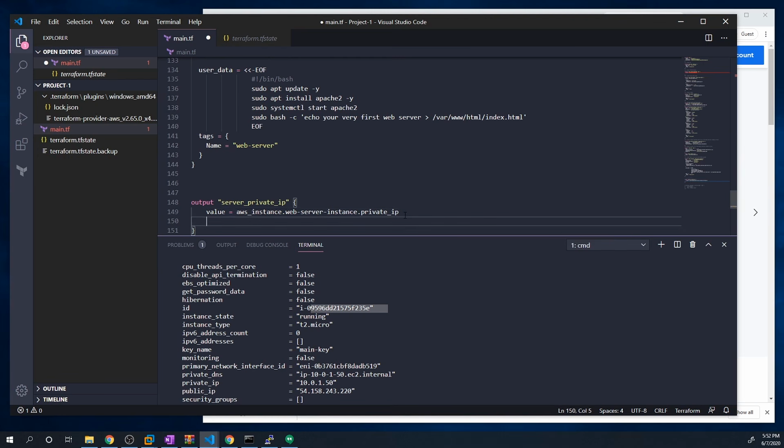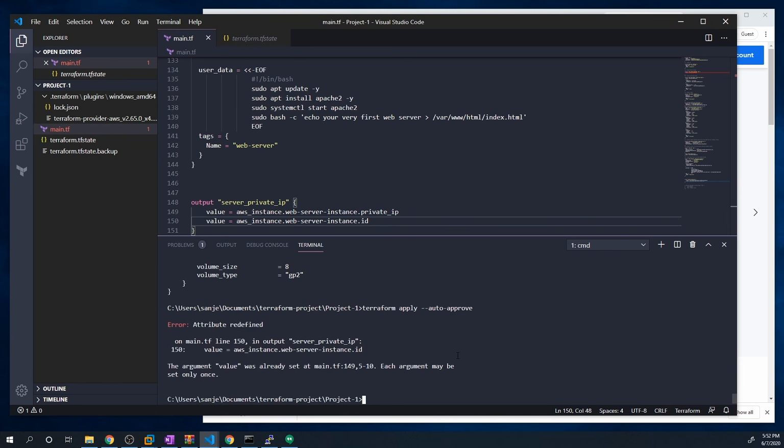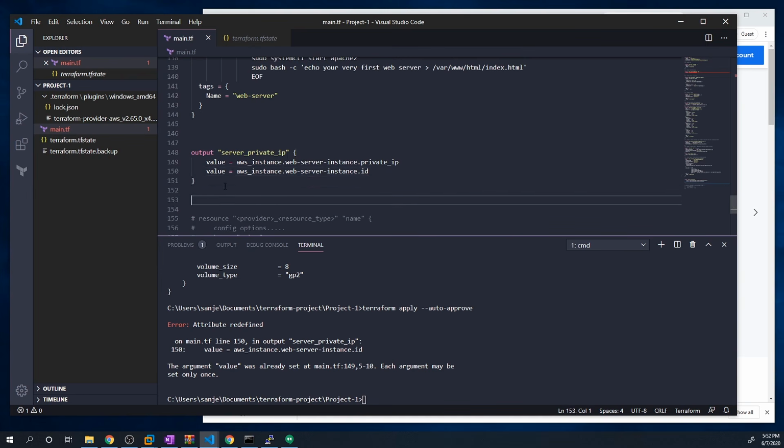I can't remember if we can put two values in here, but let's just give that a shot. So let's see if I just copy this, and let's print out the ID. And let's try a Terraform apply again. Yep, so it looks like we can only set it once. So we'll have to create another output, and we'll call this server ID. I'm just going to move this down here. All right, so now when we do a Terraform apply, we should see three different outputs.